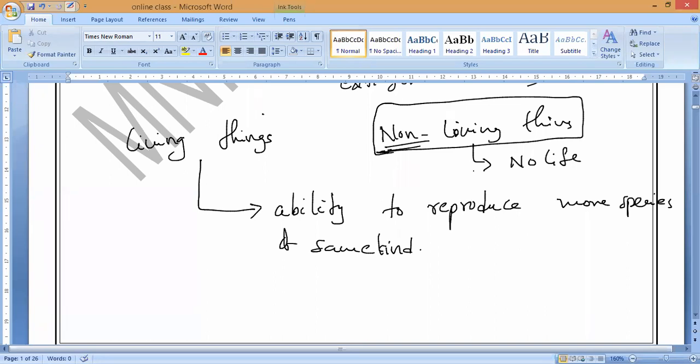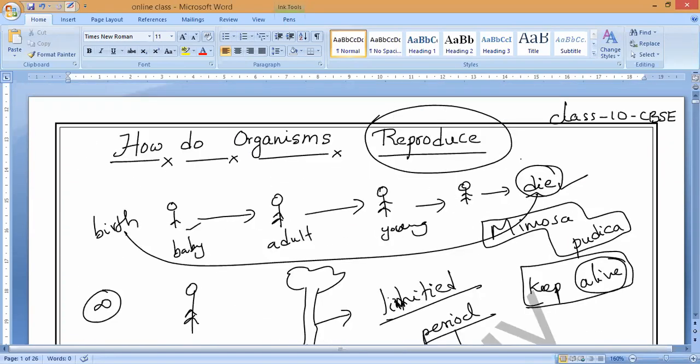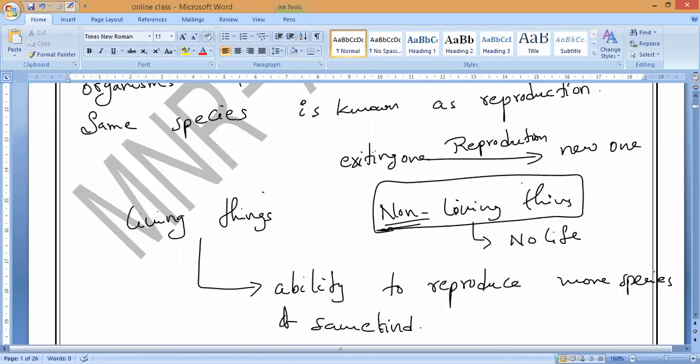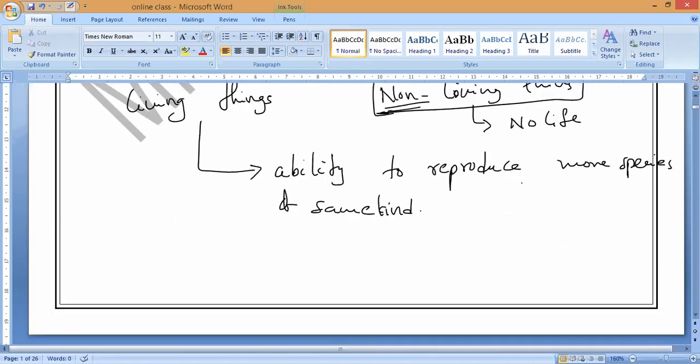Now you can see, why do we have to study how these organisms reproduce? What is the importance of reproduction? Can anybody say? Maintain the life on earth, sir. Yes, very good, to maintain the life on earth. So the main characteristic is their ability to reproduce. They reproduce more members of their species, the same kind of species. Is it yes or no?